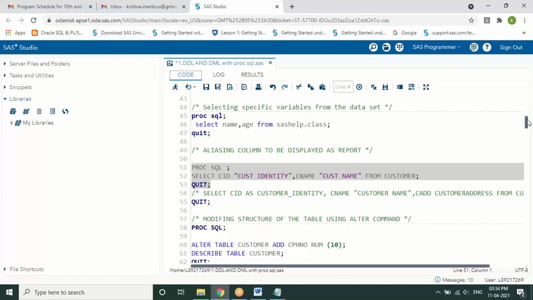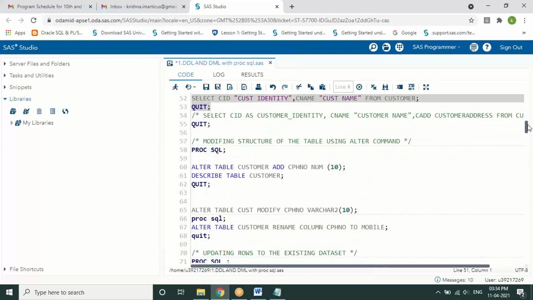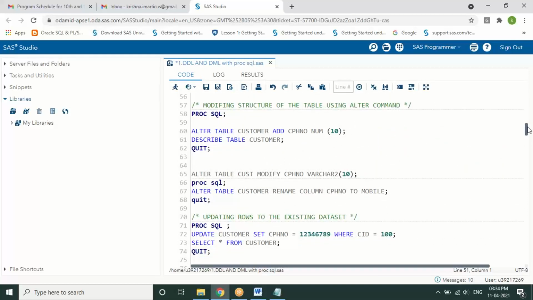Now coming to line number 58, which covers structural changes to the table. Again, a statement which we use as DDL, data definition. Here we already have an existing table in SAS. Let's say there is a table called customer, which we already have with us.